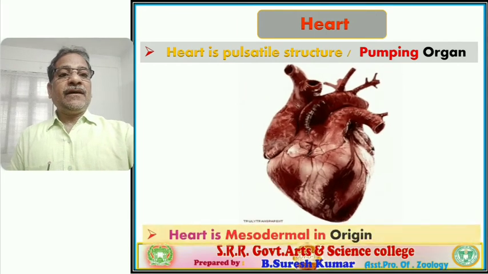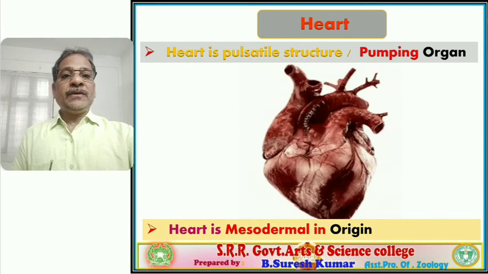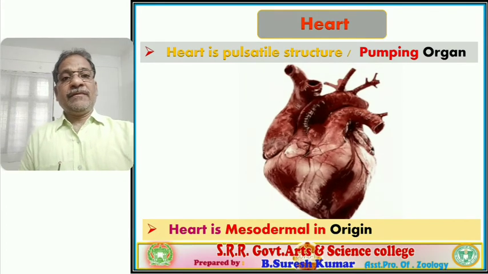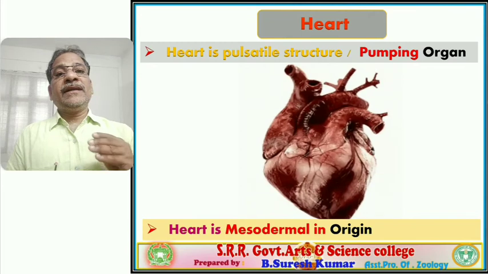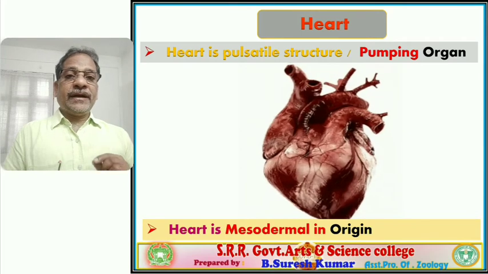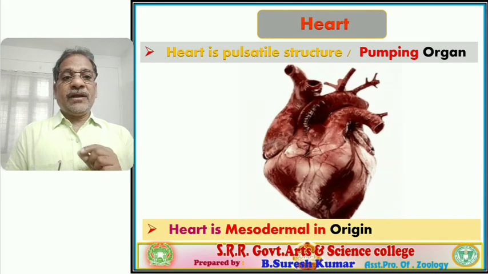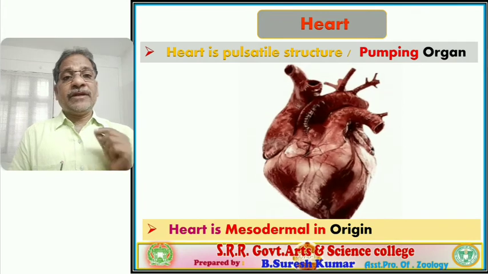Next, the heart is mesodermal in origin. Remember, the heart is derived during the embryonic condition from which germinal layer? Mesodermal germinal layer.